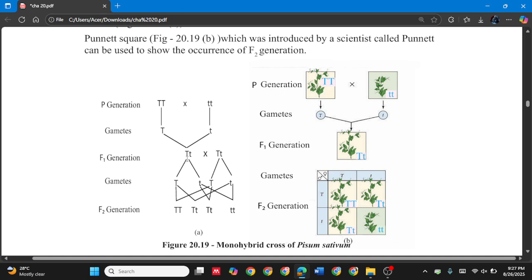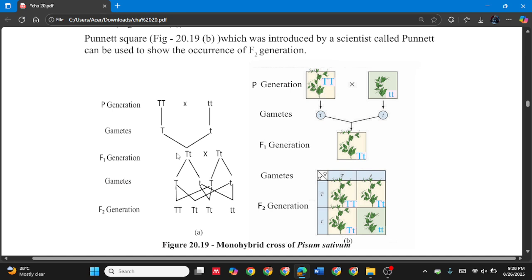After the pollination, we get this F1 generation as capital T, simple t. It should be like that, no? Because we are getting capital T from here and simple t from here. So all the F1 generation should be like this, capital T, simple t.